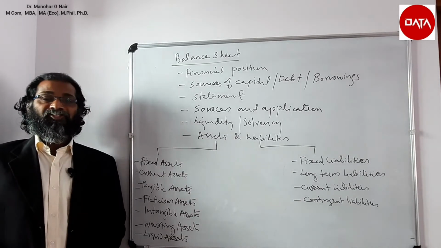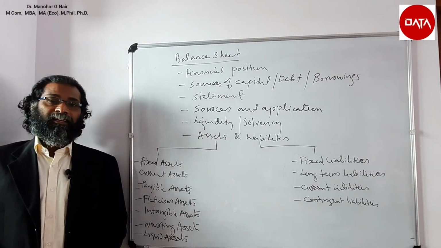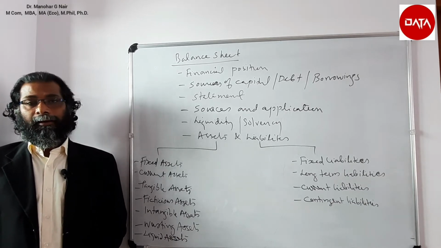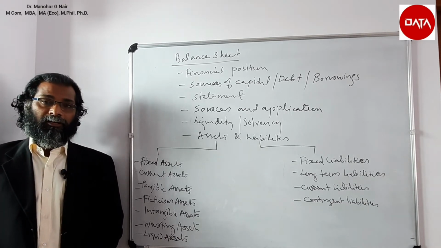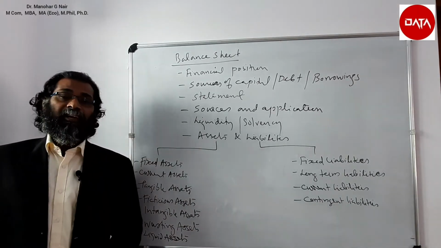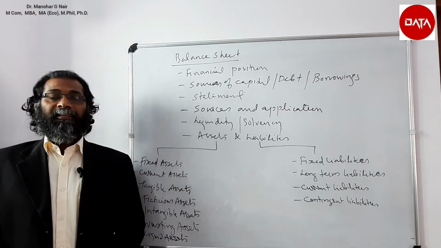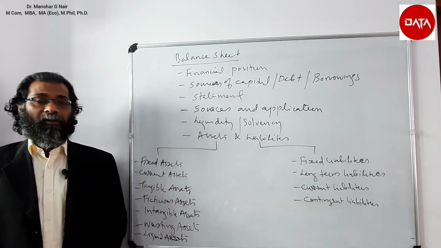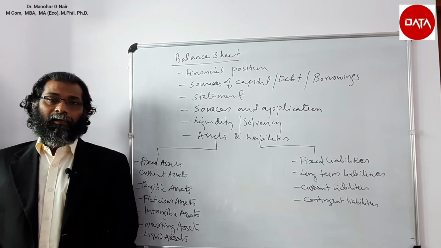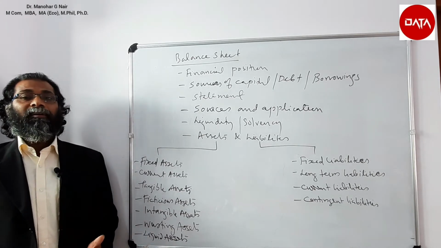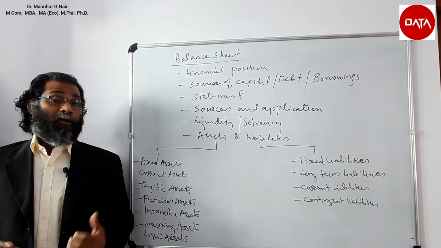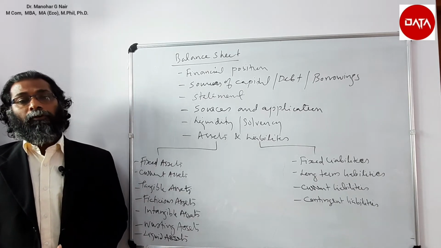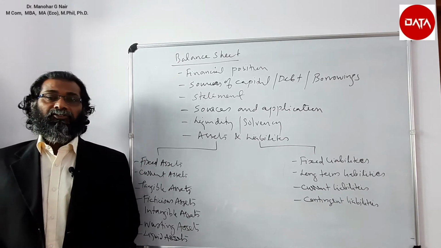Next is tangible assets. Assets which we can see or touch is said to be tangible asset. For example, land, building, furniture, machinery, etc. Next is intangible assets. The assets which we cannot see or touch is said to be intangible assets. For example, patent, copyright, trademark, license, franchisee, goodwill, etc. are examples for intangible assets.